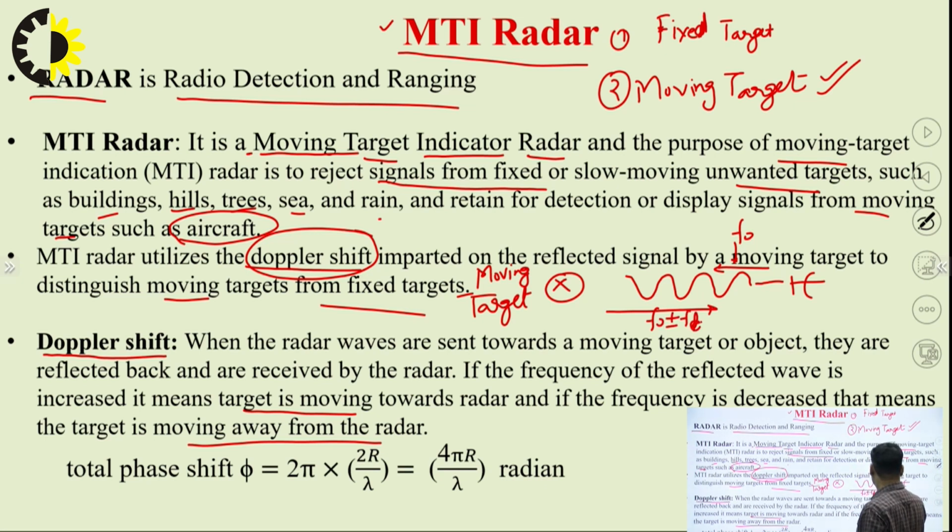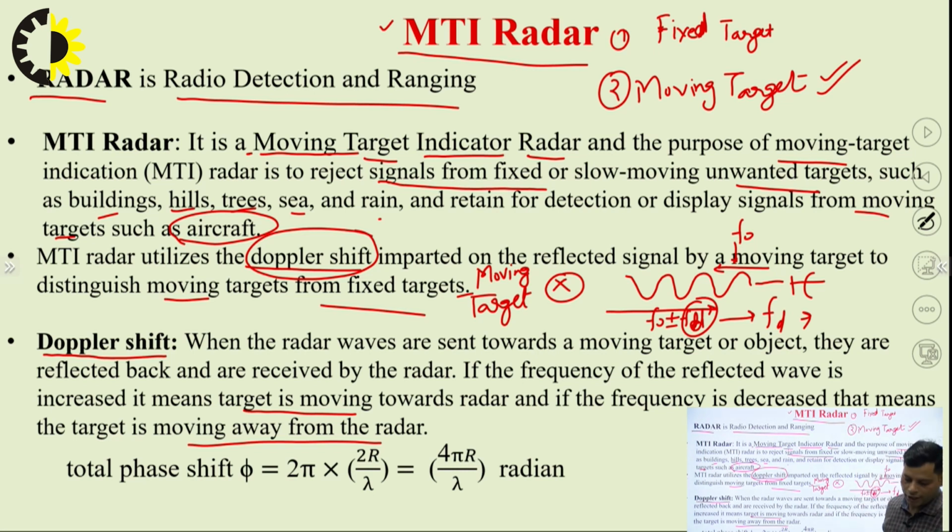So the signal transmitted has frequency f0, but it reflects back another frequency, f0 plus or minus fd. This fd is nothing but the Doppler frequency, and it gives the significance of the Doppler frequency.